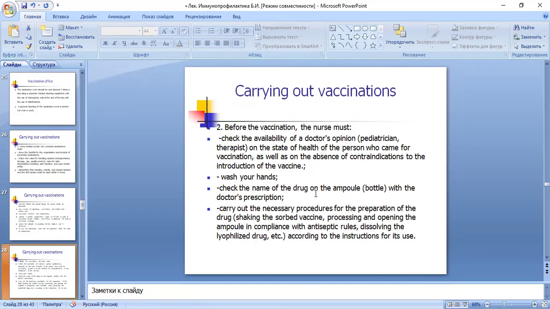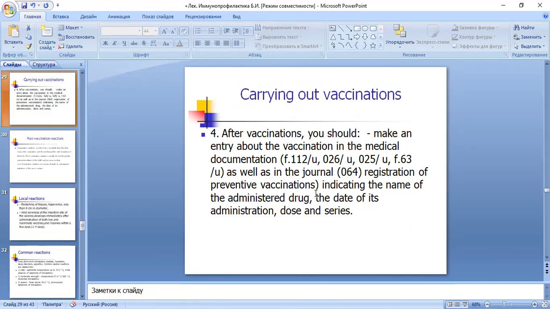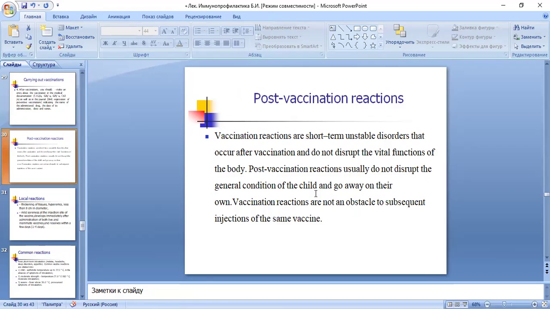Before the vaccination, the nurse must check the availability of the doctor's opinion. She or he needs to wash the hands, check the name on the drug ampoule, and carry out the necessary procedures for the preparation of the drug. After vaccination, you should make an entry about the vaccination in the medical documentation, indicating the name of the administered drug, the date of its administration, dose, and series.